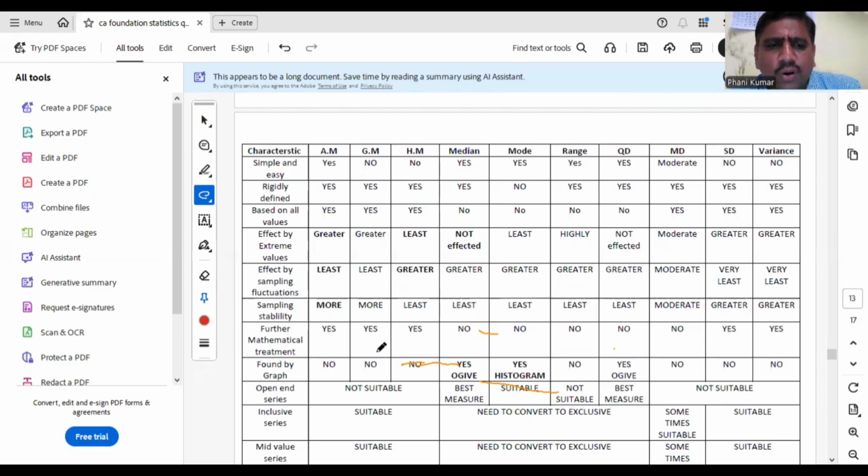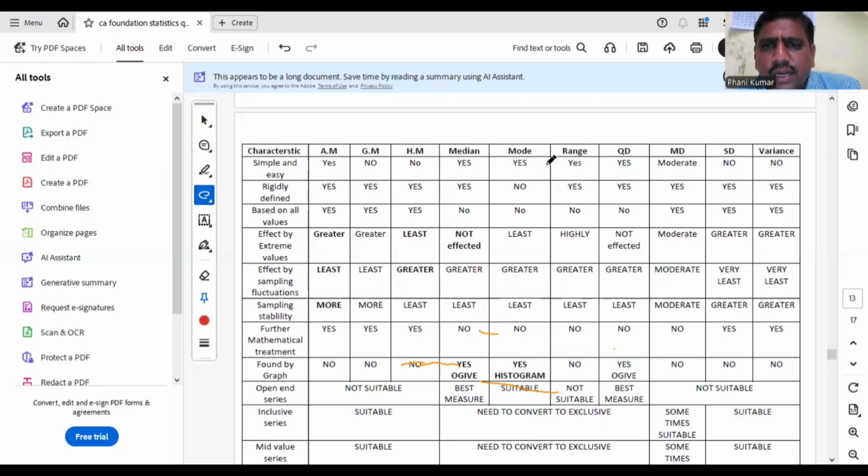Please remember these properties. Further mathematical treatment means combined property. It is for AM, GM and HM. Found by graph means only median and mode can be found by graph. Ogive curve is for median and histogram is for mode. And next, coming to dispersion.